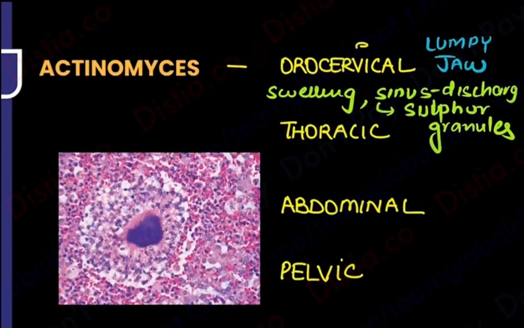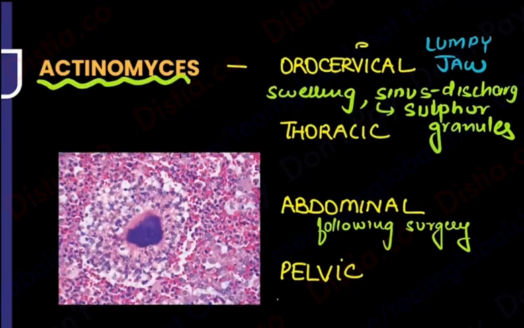Then keep going down. Thoracic involvement can occur. Abdominal involvement can occur, probably following some kind of surgery. And finally, pelvic. Where is pelvic involvement? Actinomyces pelvis. Guys, have I given you an example in pathology of a female using an intrauterine contraceptive device and then landing up with Actinomyces? Yes, and this is the histopath which is in front of you, be it in any location, orocervical, thoracic, abdominal, or pelvic. This is how Actinomyces looks.